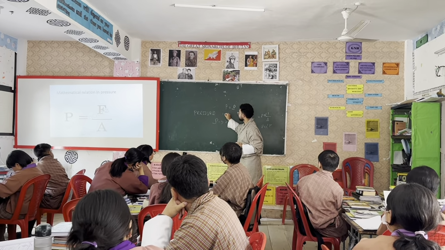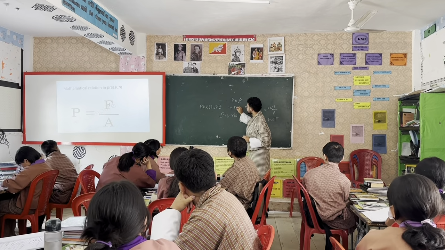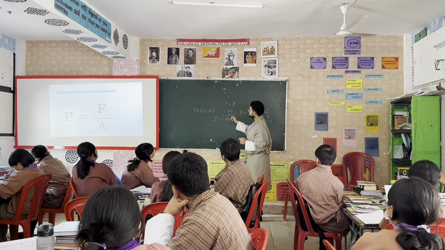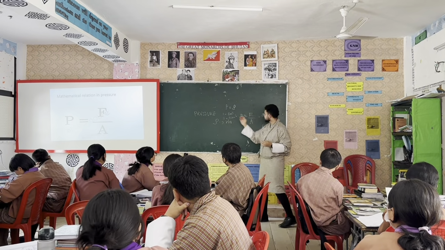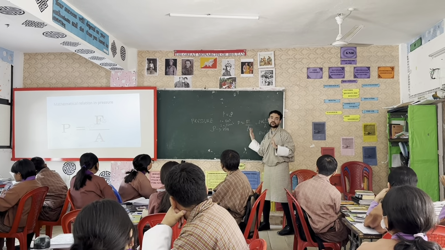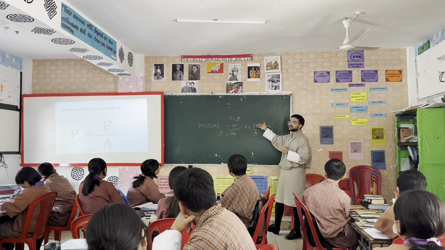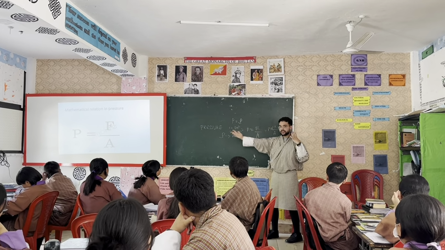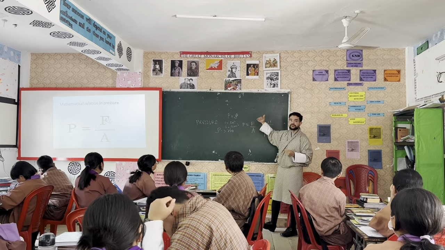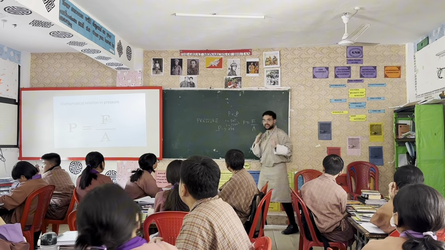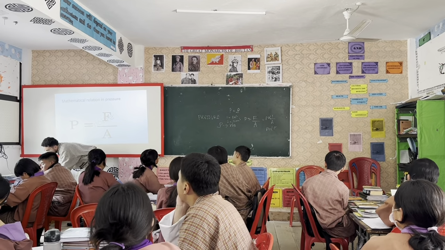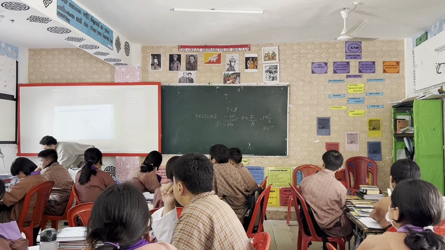If 1 foot has an area of, let's say, 5 meters square, 2 feet will have 10 meters square. So 2 feet have more area, and more area means less pressure. That's how the questions will be asked, not directly. There are numerous ways of asking questions, so please remember this concept. If you know this, you will be able to answer any question. And now coming back to liquid pressure, I will show you the simulation here.